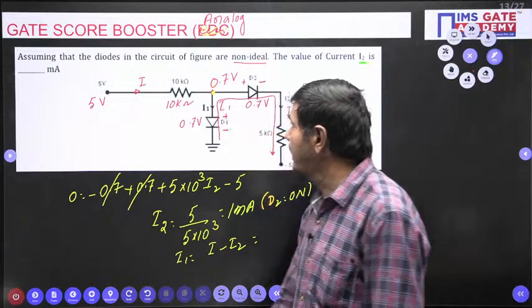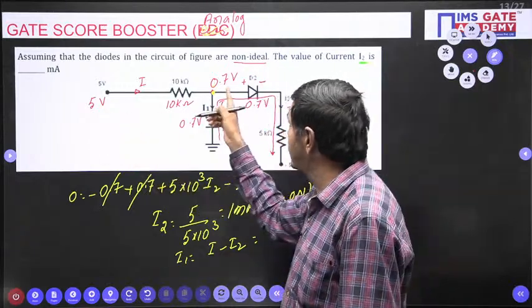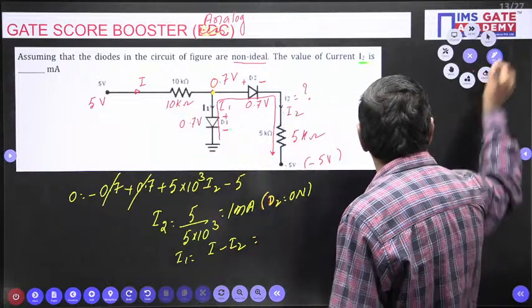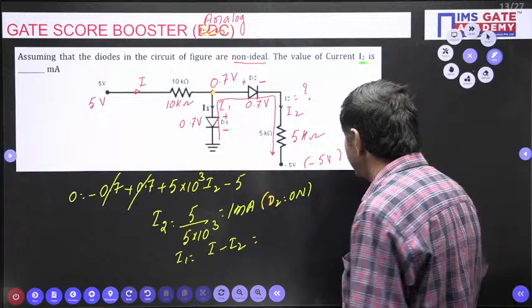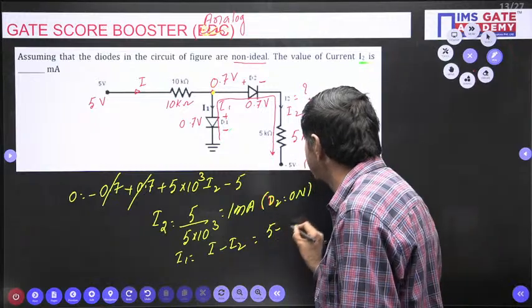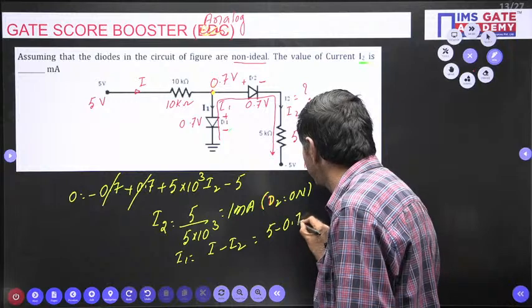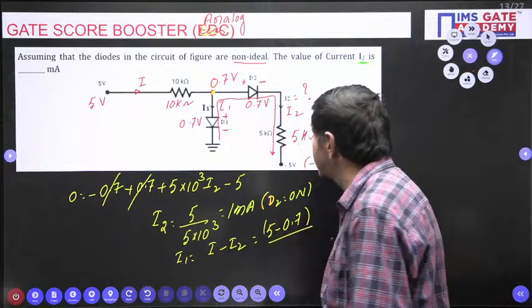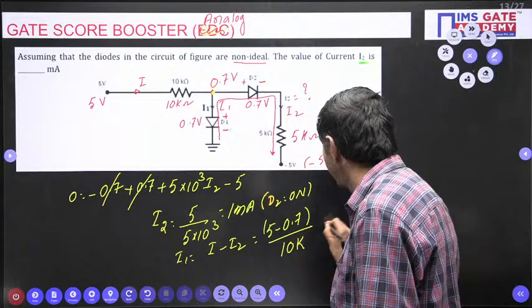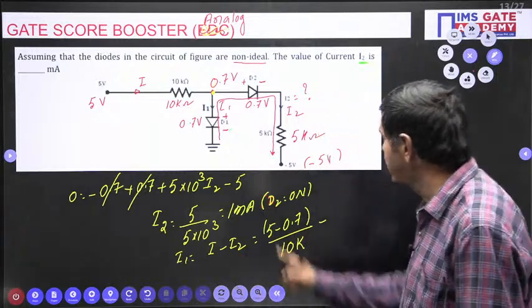Then I can find I: I is 5 minus 0.7 divided by 10 kilo ohm, minus I2, which is 1 milliampere.